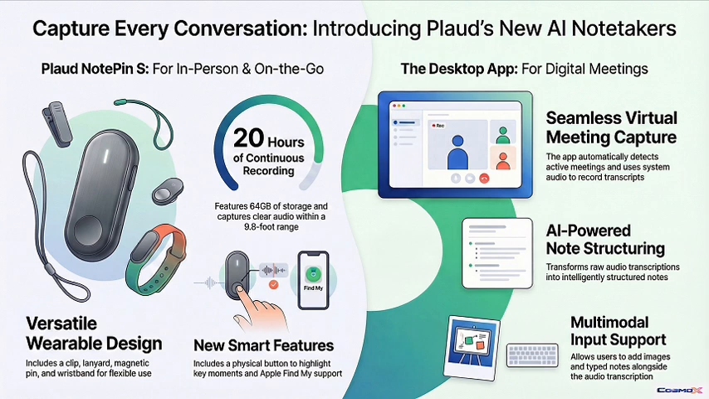Right. So let's shift gears and talk strategy. PLAUD has sold over 1.5 million devices. Yeah, they absolutely crushed the market for in-person meeting capture. But now, moving from the pocket to the desk, that means they're up against some heavy hitters. Why take on established players like Granola, Fathom, or Fireflies?